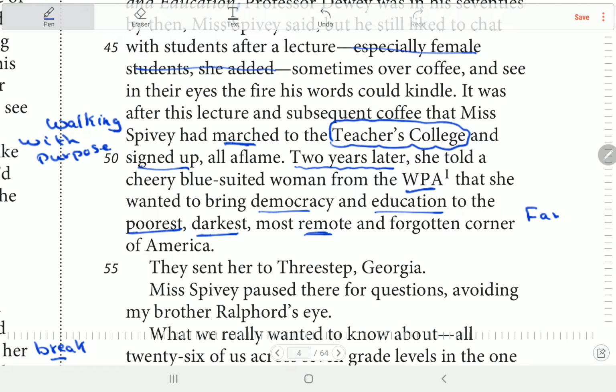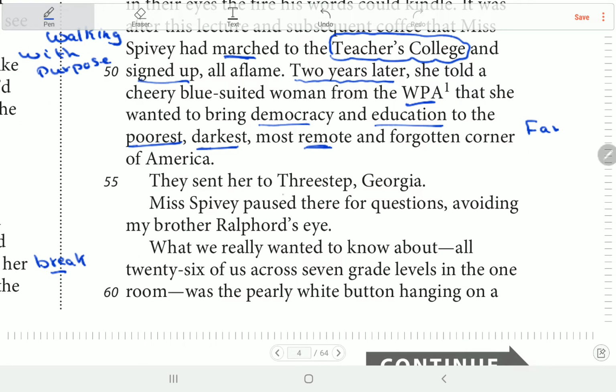You know the word remote means far. So she went there and she wanted to teach children, not any children, no, she wanted to teach the poorest, the darkest and most remote place in America. So she sent her to Three-Step, Georgia. So you can imagine where this place is. Very poor, very dark, very remote. So that's a town that is so poor and dark.